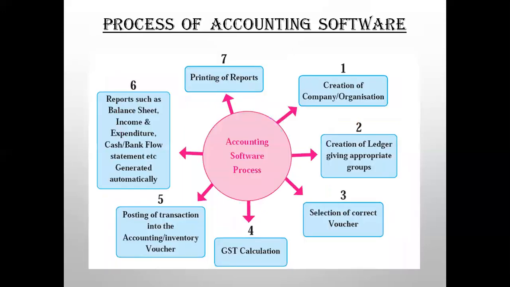And the last part in today's session is the process of accounting software. The accounting cycle refers to the specific tasks involved in completing an accounting process. It is not like you directly start with the software and directly get reports. There is a proper cycle: where you start, how you proceed, and what the final stage is.